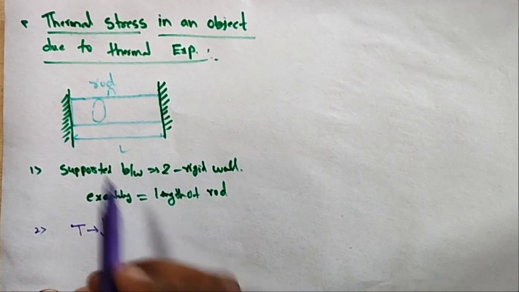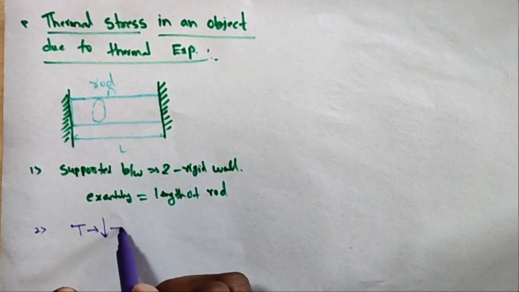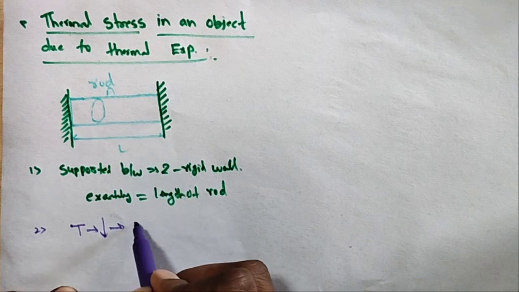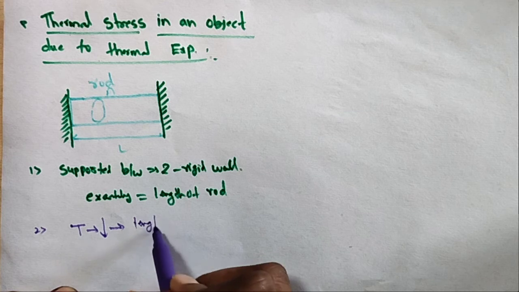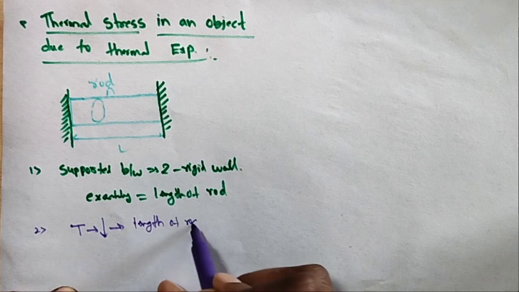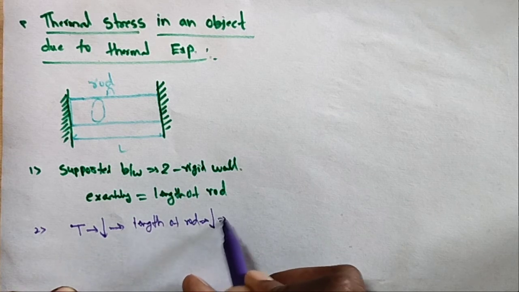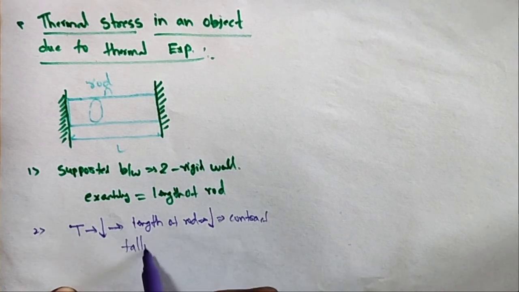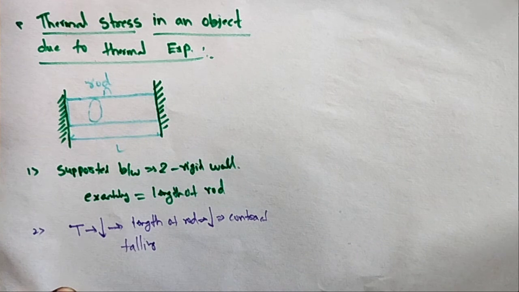Suppose the temperature is decreased. What happens to the length? Is it expansion or contraction? The length of the rod will decrease. It is a contraction. So what happens? It is falling, it is not fixed.